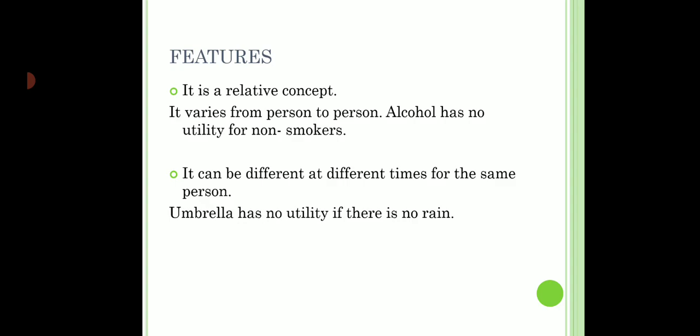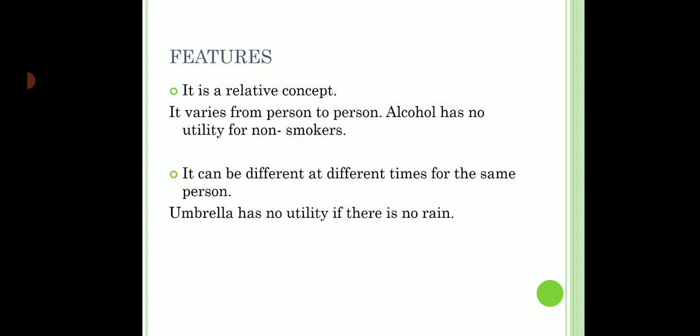Another thing that is very unique about utility is that it can be different at different times for the same person. So for example, when it's not raining, an umbrella has no utility for me. On the other hand, while it's raining, yes, I need an umbrella, I will be paying for it. So utility is a relative concept. It varies from person to person, and it can be different at different times for the same person. So therefore, whenever we understand consumer behavior, we always use the term at a particular period of time.